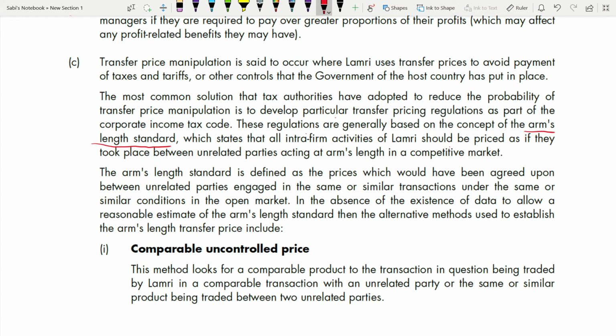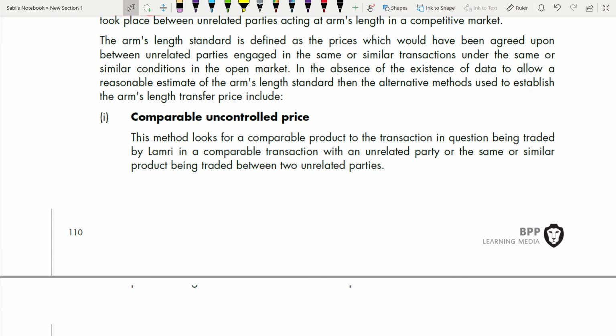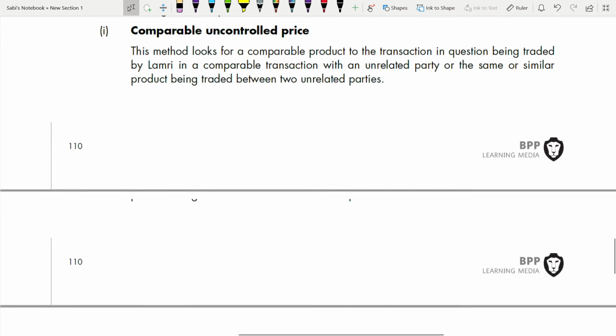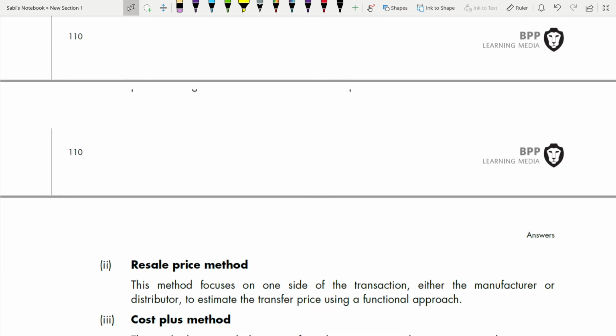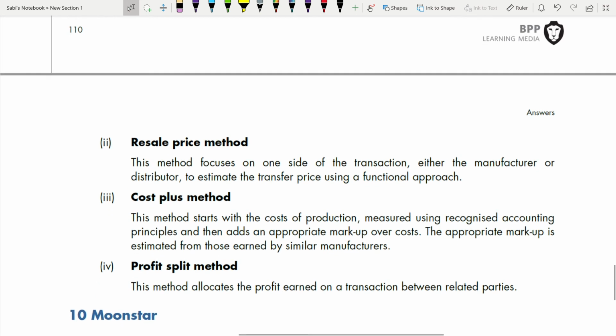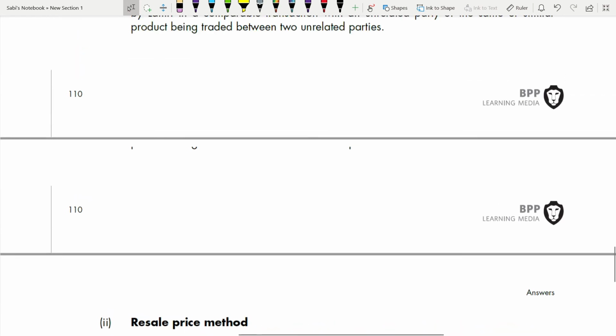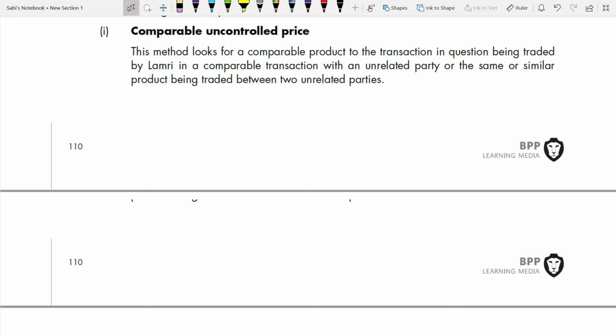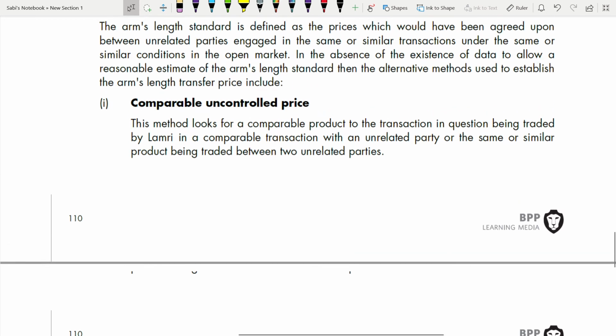You can use one of four methods: comparable uncontrolled price, resale price method, cost plus method, and profit split method. You need to go through all this and understand what these four are in detail.